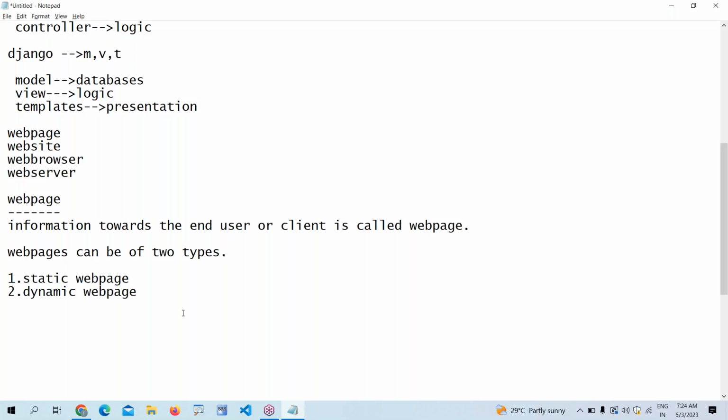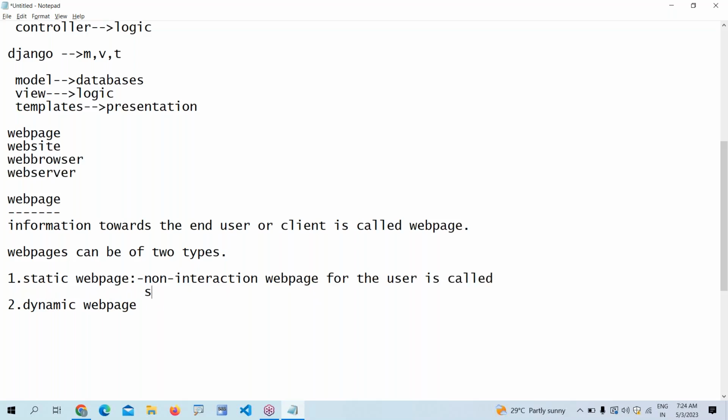A static web page means a non-interaction web page. The user cannot do any interaction with these web pages. So a non-interaction web page for the user is called a static web page. Static web page examples: the user cannot do anything, he cannot have any interaction.